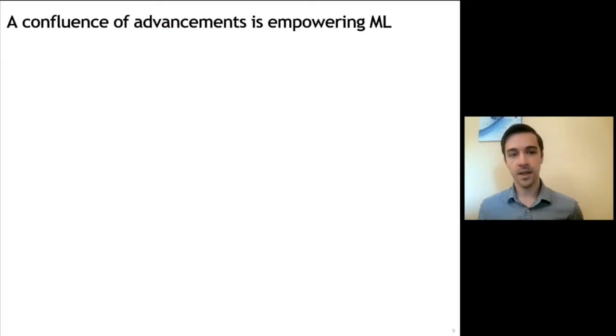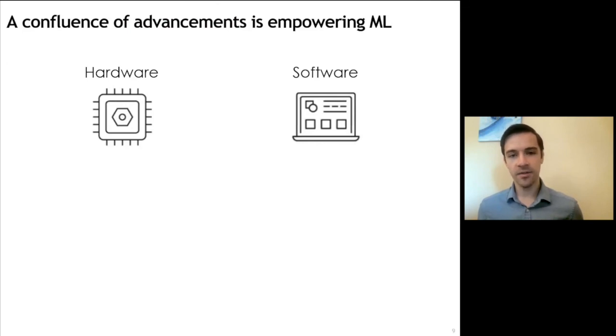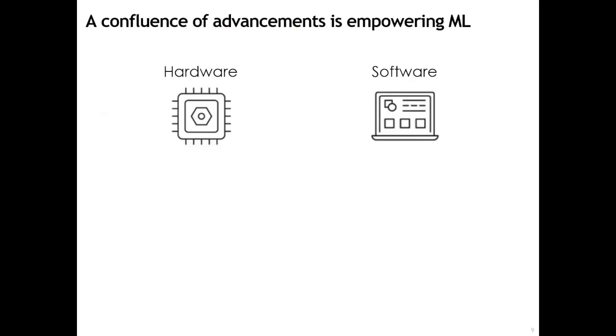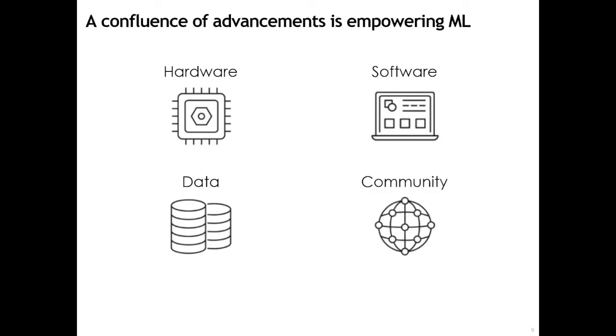So why are we using machine learning now? There's no single reason, but a confluence of technological advancements. Advancements to hardware: GPUs, TPUs, more RAM in commodity hardware, and cloud access to enterprise hardware. Software: packages like Pandas, Tidyverse, XGBoost, Keras, and Torch, just to name a few, and Apache Spark for cluster computing. Data: more features, longer panels, and easy access through APIs. And community: Kaggle for validated methods, GitHub for source code, Stack Exchange for support, and arXiv for manuscripts.